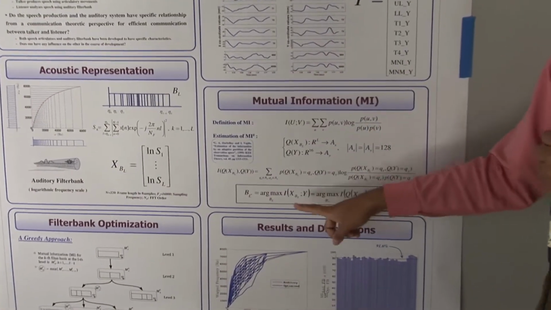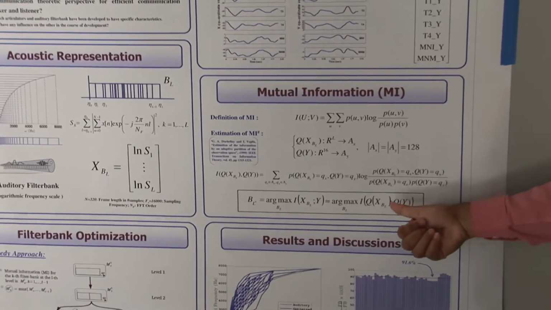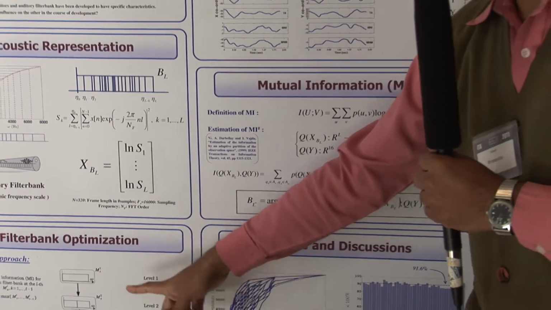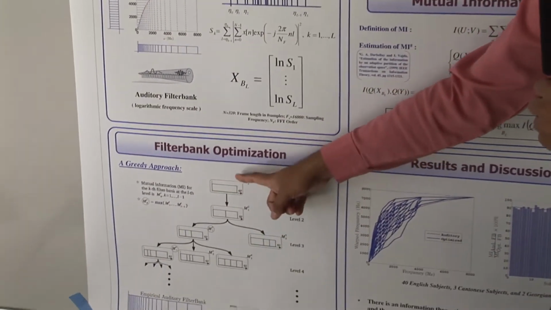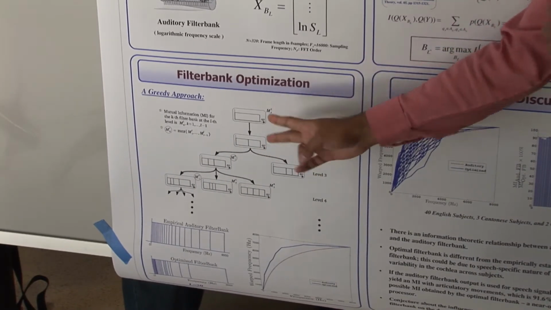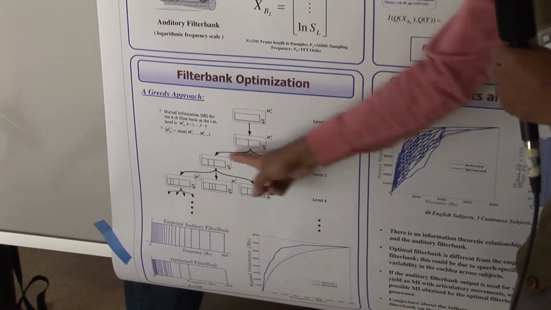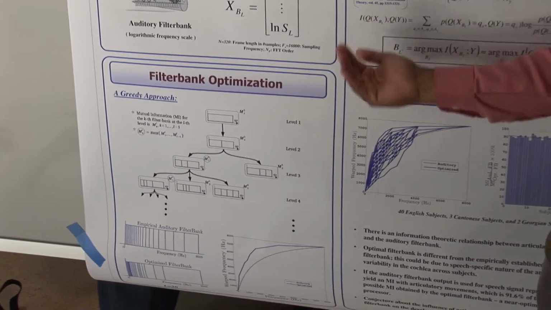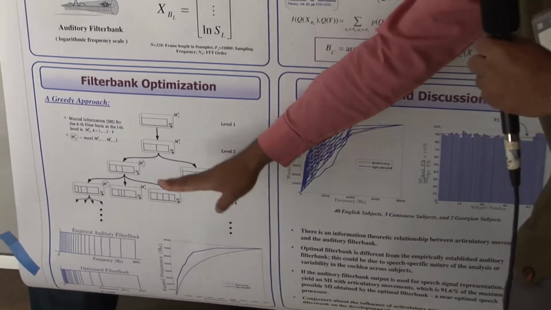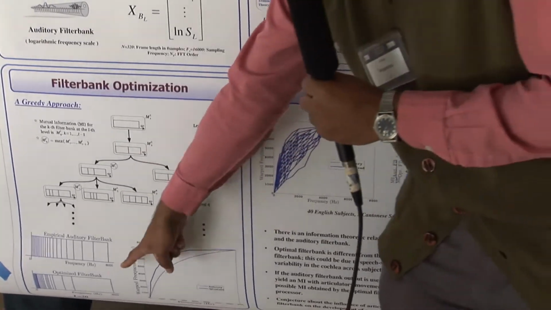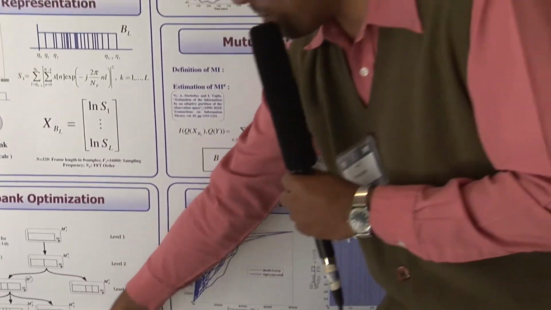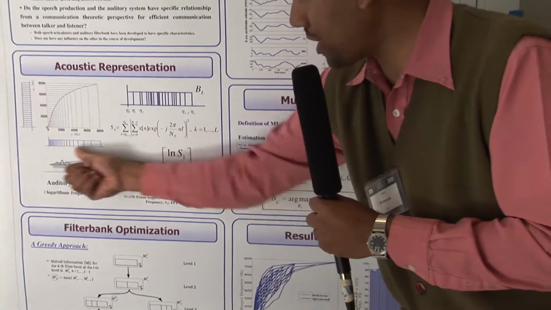We cannot have a closed form solution of the mutual information, so we use an estimate of the mutual information. And we solve this by a greedy approach, where we start with an all-pass filter, and then at each level, we divide each filter in the previous level into two sub-filters, and choose the one which gives the maximum mutual information between X_BL and Y. And we proceed that way, go up to L equal to 20 filters, and this is how we got the optimized filter banks, which are not exactly the same as the empirically established auditory filter bank, which is shown here also.